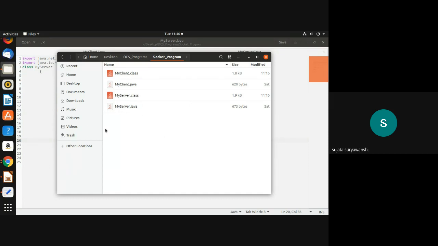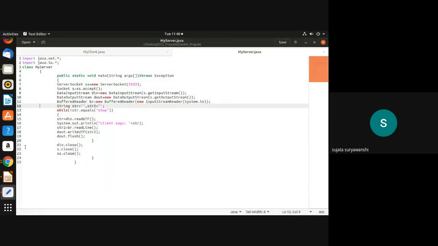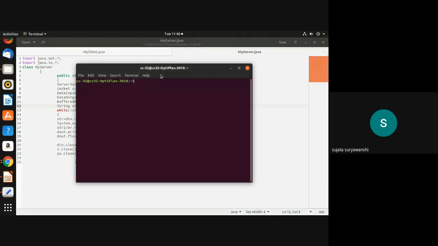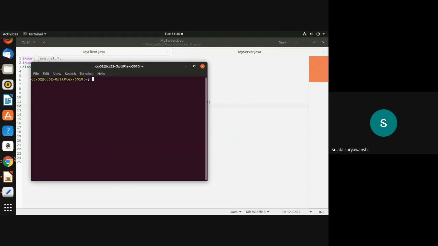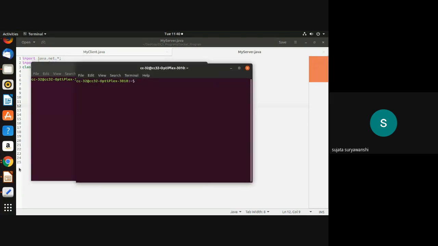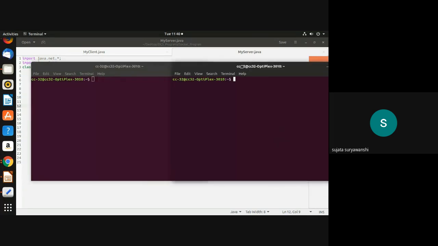Okay, so here I have written these two programs, my client and my server. So I have to start the terminal. I need to use two terminals here. The first terminal is for the client, and the second terminal is for the server.